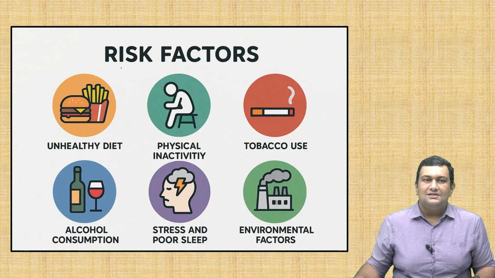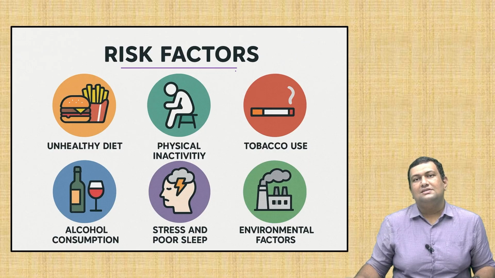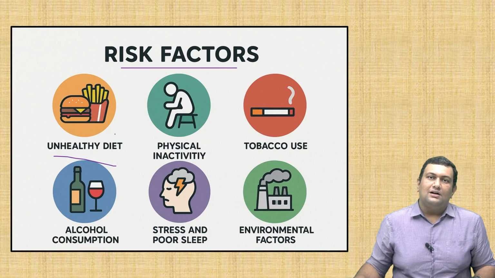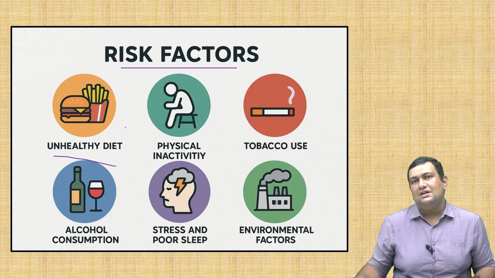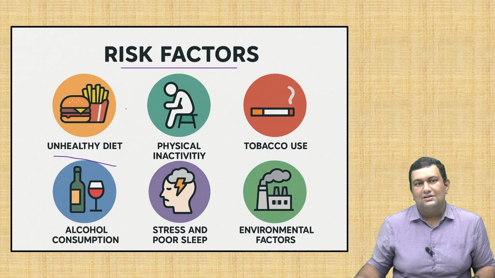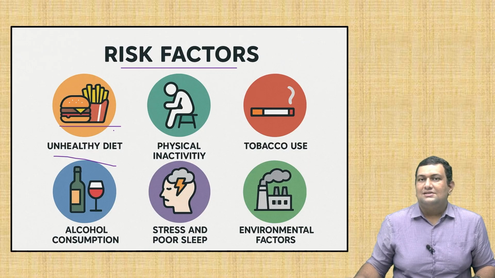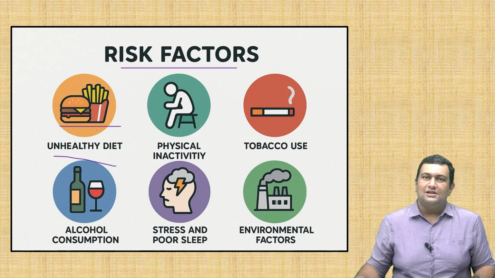Now we will see the risk factors. Risk factors means the factors which increase the likelihood of getting these diseases. The first one is unhealthy diet. Instead of a balanced diet, which consists of fruits, vegetables, cereals, etc., we are now moving towards processed food, which has high sugar and salt content. So this unhealthy diet is one of the major reasons for lifestyle diseases such as obesity, diabetes, etc. For addressing it, you can link it with millets, the nutri cereals.